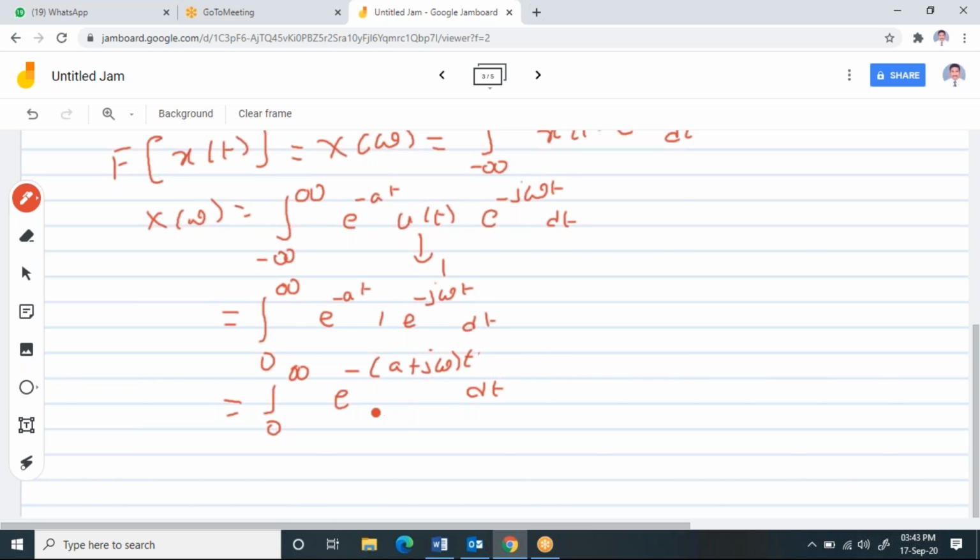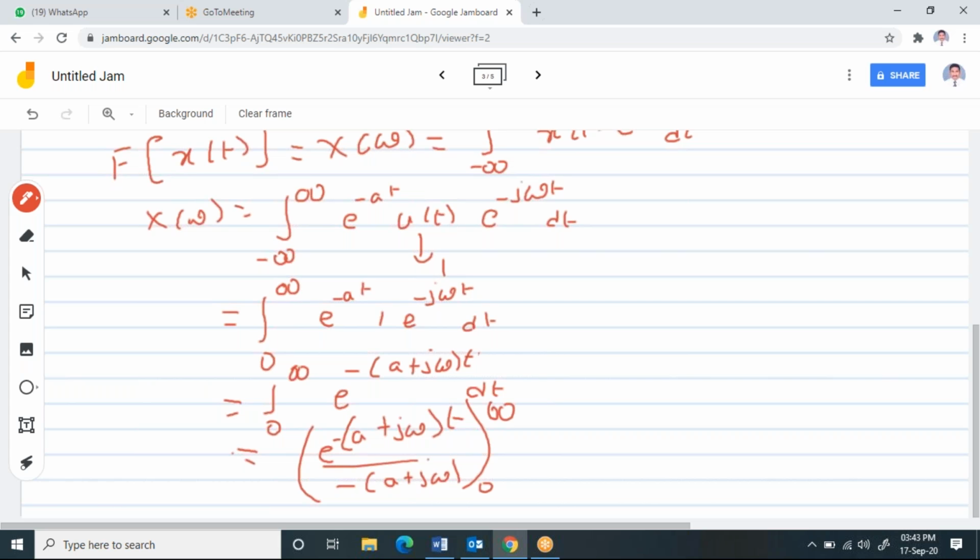Now you know it looks like e power at. So this you can write e power minus of a plus j omega into t divided by minus of a plus j omega, over the limits 0 to infinity.